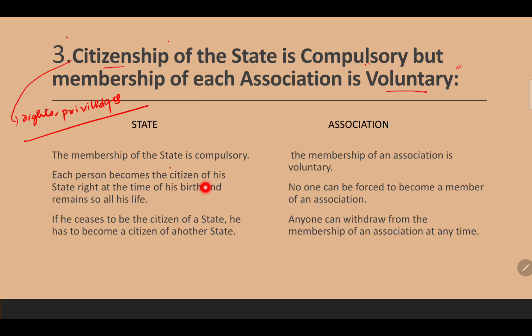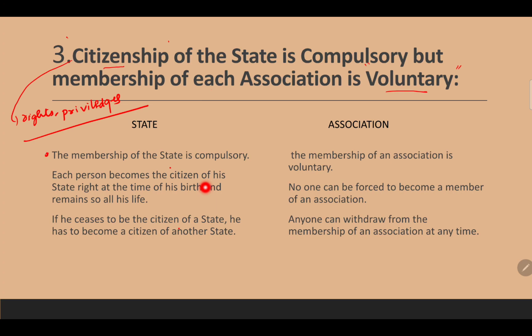I am an Indian, I belong to India, so I must have citizenship. Nowadays we have Aadhaar, which shows that we are citizens of India. And in the state we are Sikkimese. Each state has its own citizenship given to its population. So state citizenship is compulsory, whereas there are so many associations. Drivers associations are there, truck driver associations are there, trade unions are there, and nobody forces us to join a certain association. It's free will. So that is the main difference.